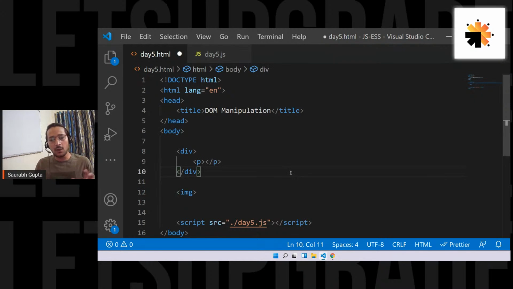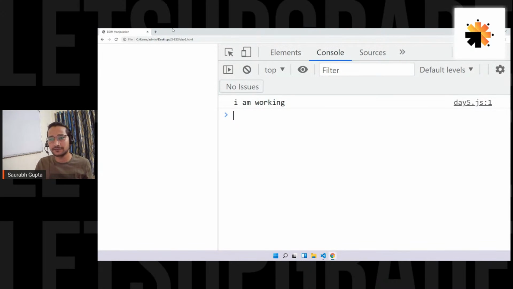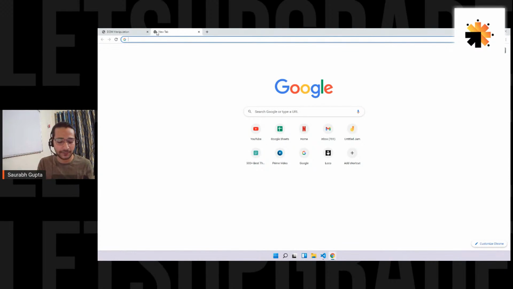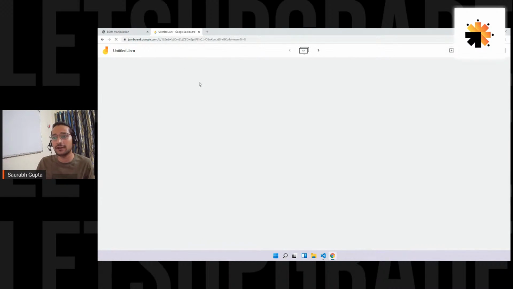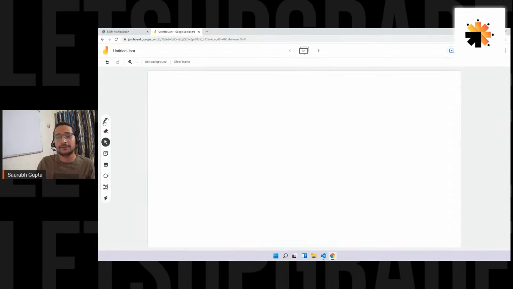Now, if I tell you to create a tree structure for this, can you create that, everyone? Yes, we can. Just to understand all of this, let's try it. Let's open Jamboard where we usually draw everything. On top, we have the HTML element. Inside HTML, we have head, and I'm just simply creating a tree structure of my HTML document, nothing else.